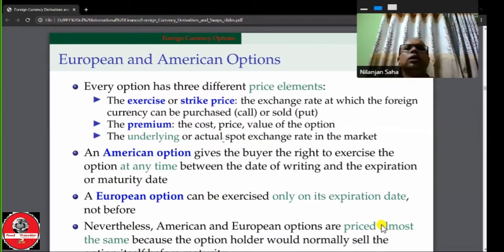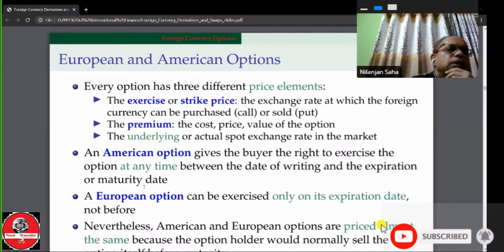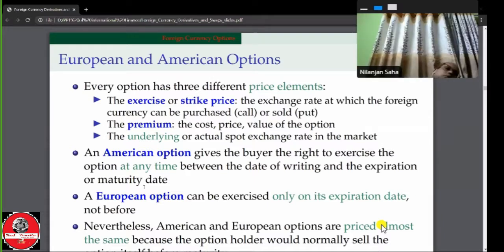Okay. And also two types of options are available. One is called the American option, another is called the European option.